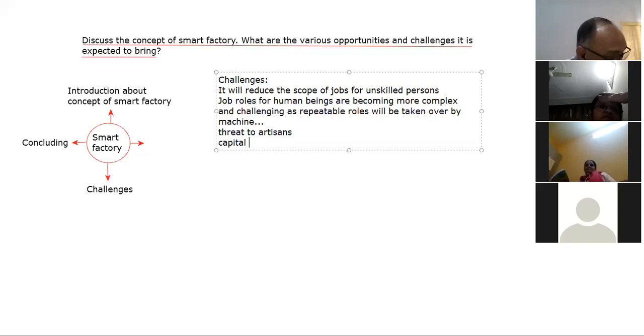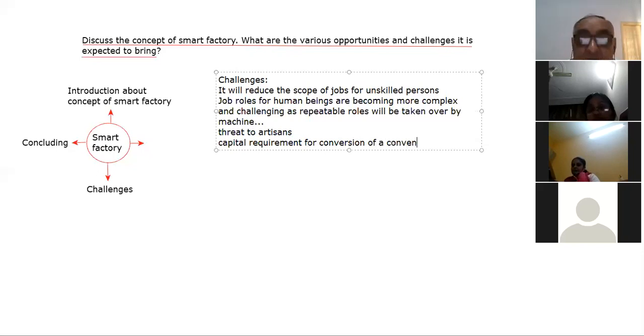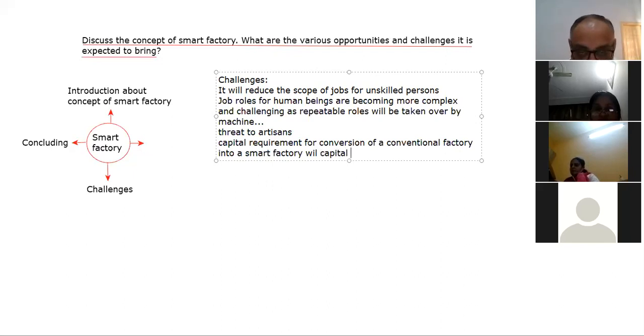So next is capital requirement. That is the biggest challenge: to fulfill the capital requirement for conversion of a conventional factory into a smart factory, which will require capital investment.